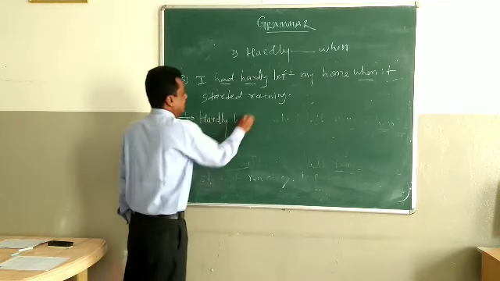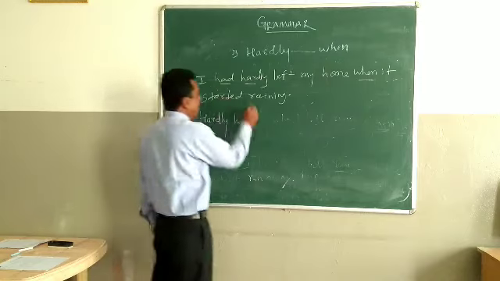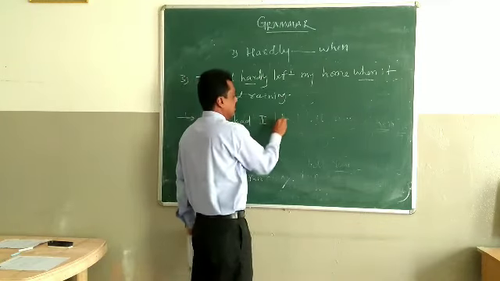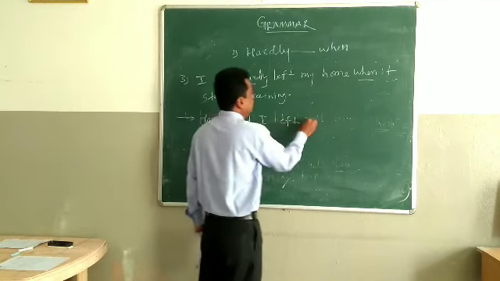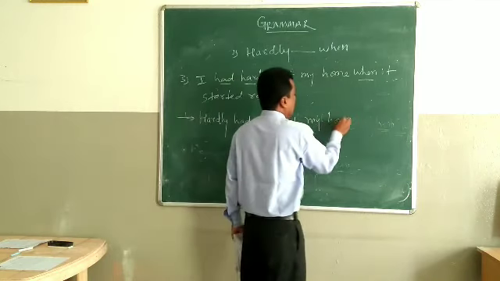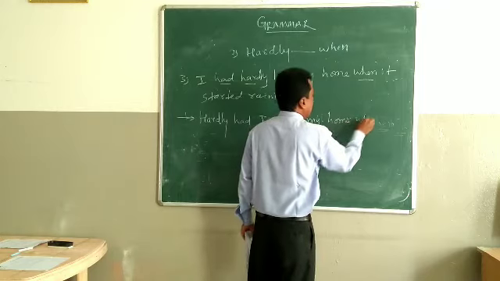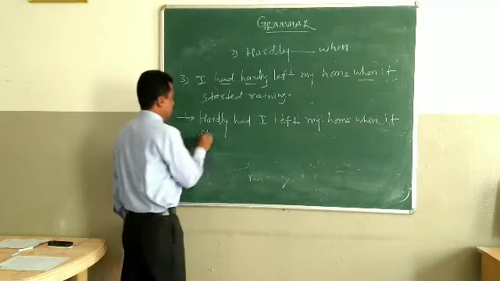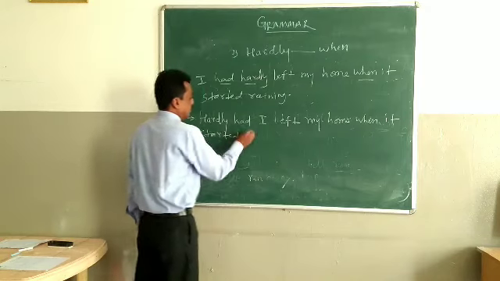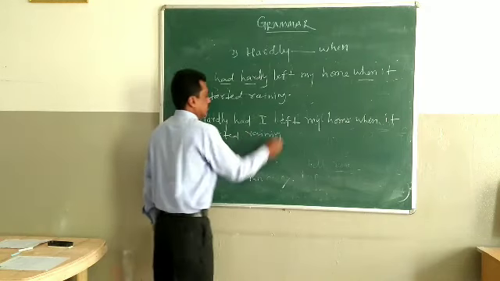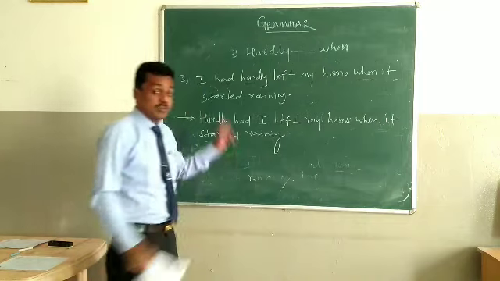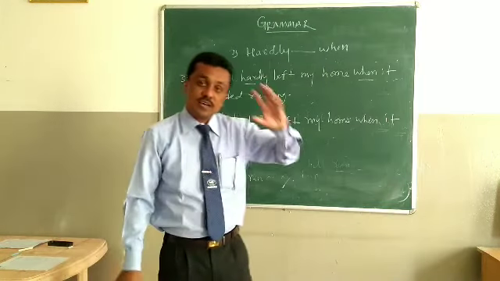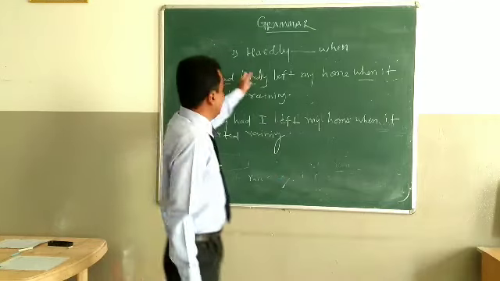Hardly had I left my home when, as it is we have to keep when, the remaining part as it is, when it started raining. Observe the sentence. Such types of sentences also come. Already all the words are available.